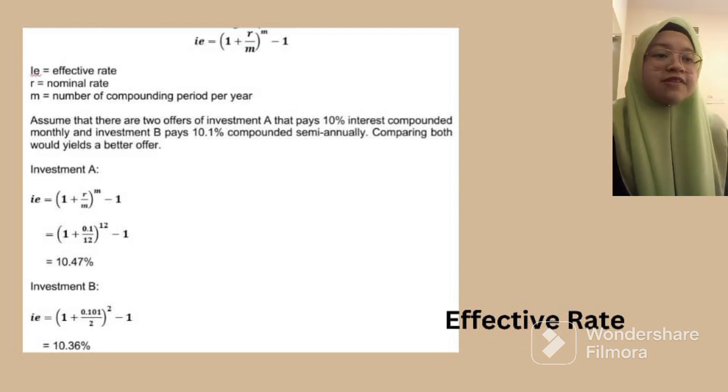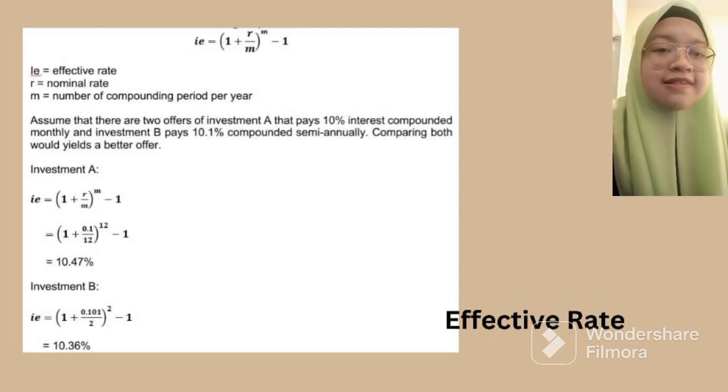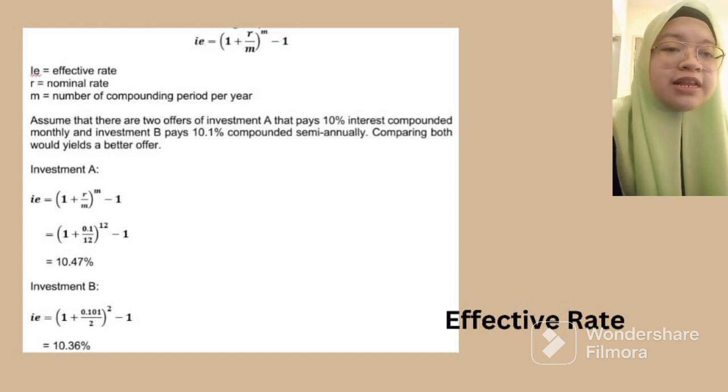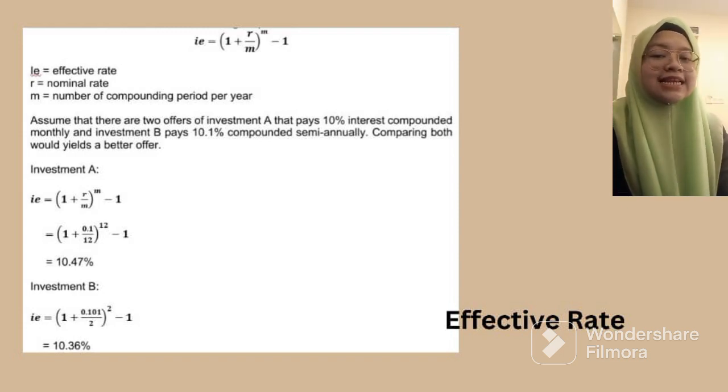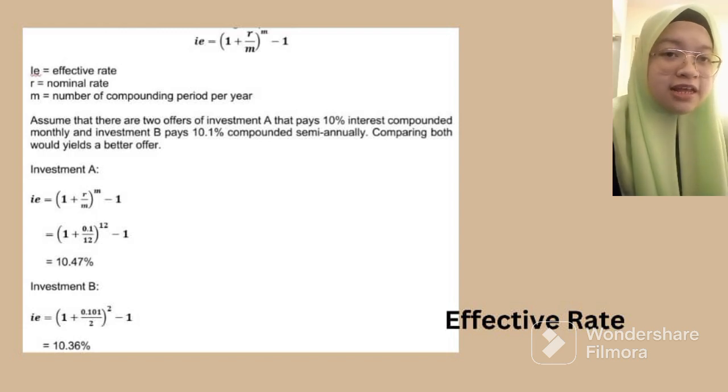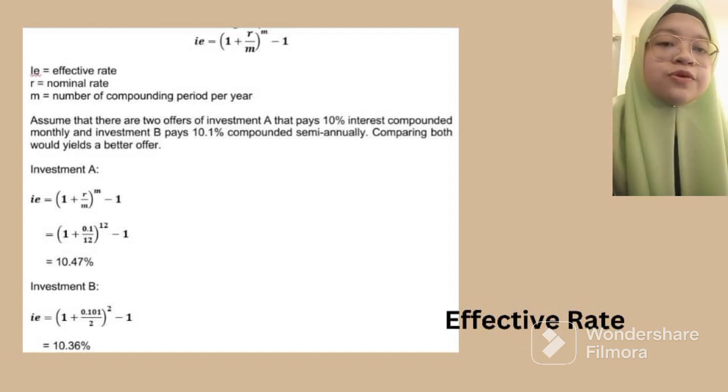For investment B, we will gain 10.36%. So from the differences between investment A and B, we can see that investment B, even though it gives us a higher interest rate, which is 10.1%, still gives us a total effective rate of 10.36%, which is lower than investment A because it didn't compound as often as investment A, while investment A is compounded monthly, which is every month. So the better one here is investment A.